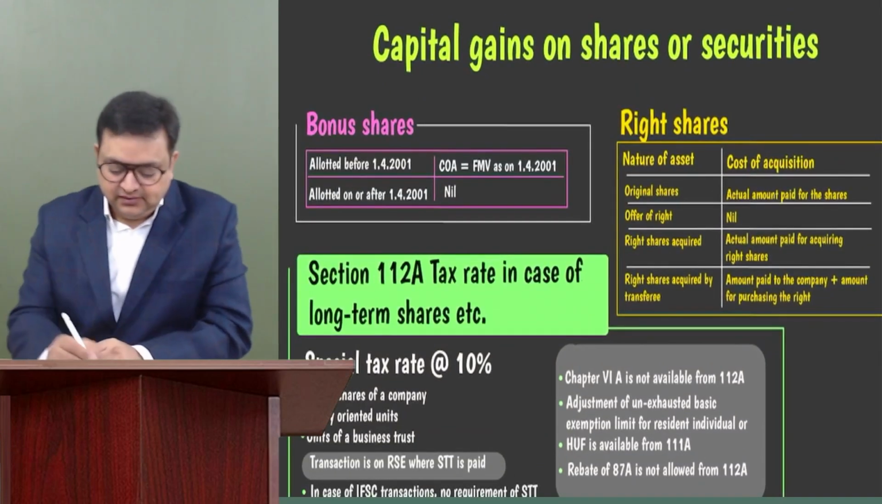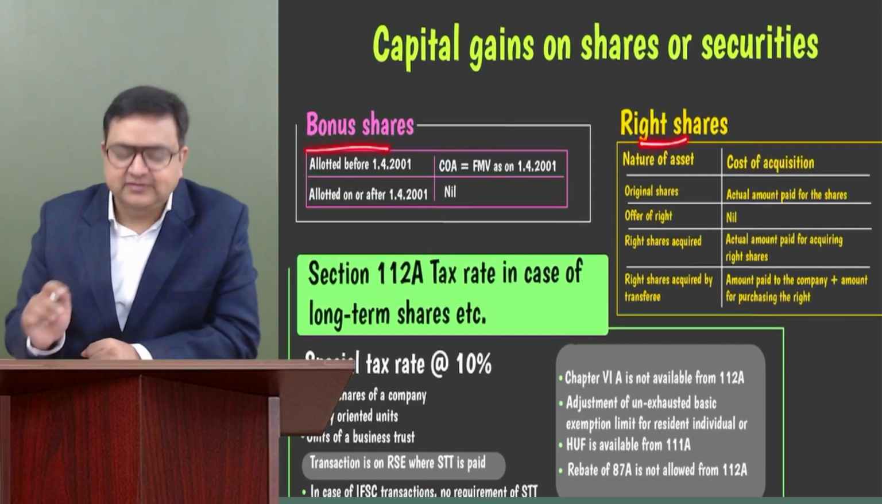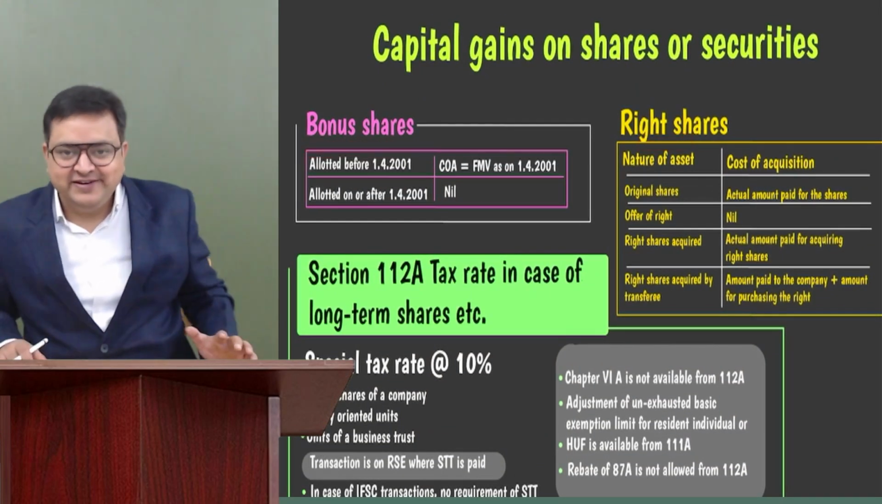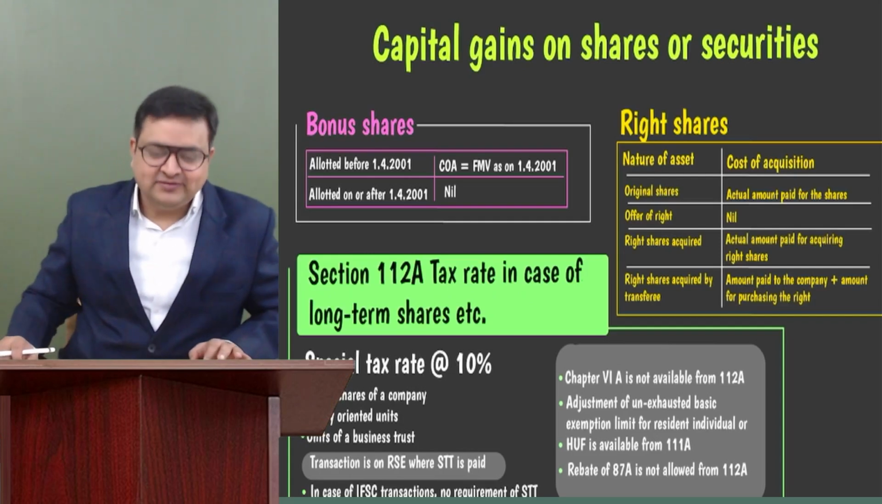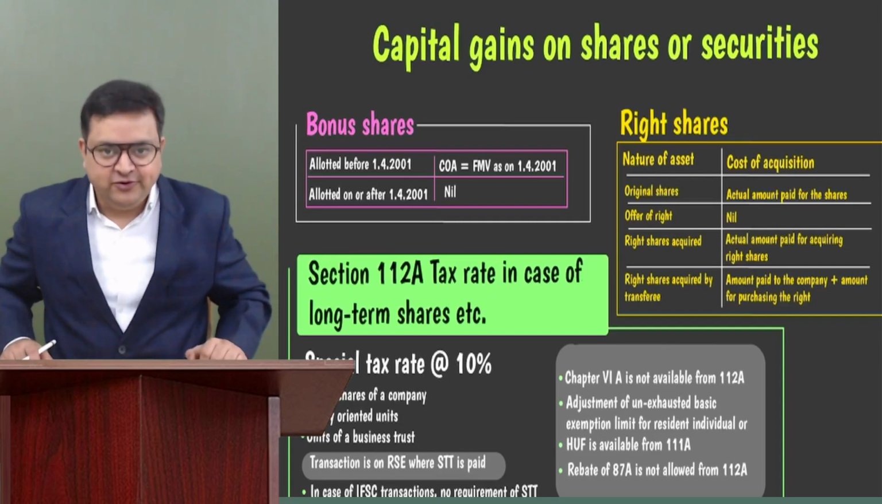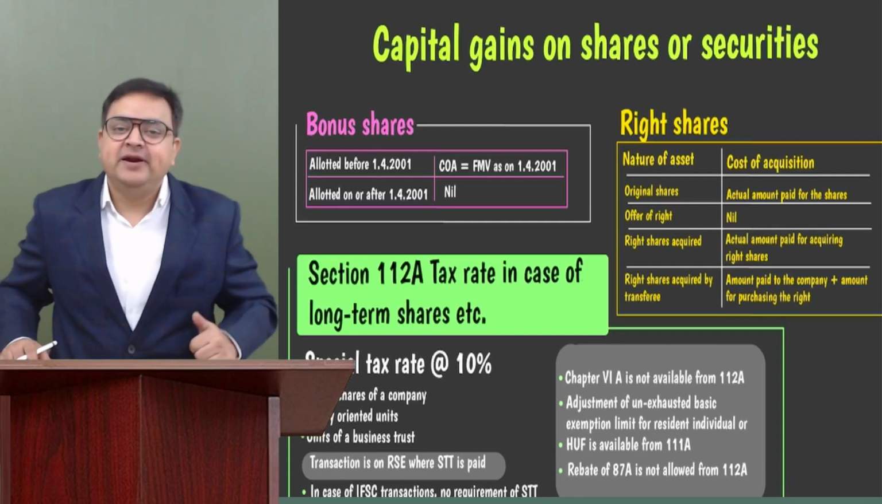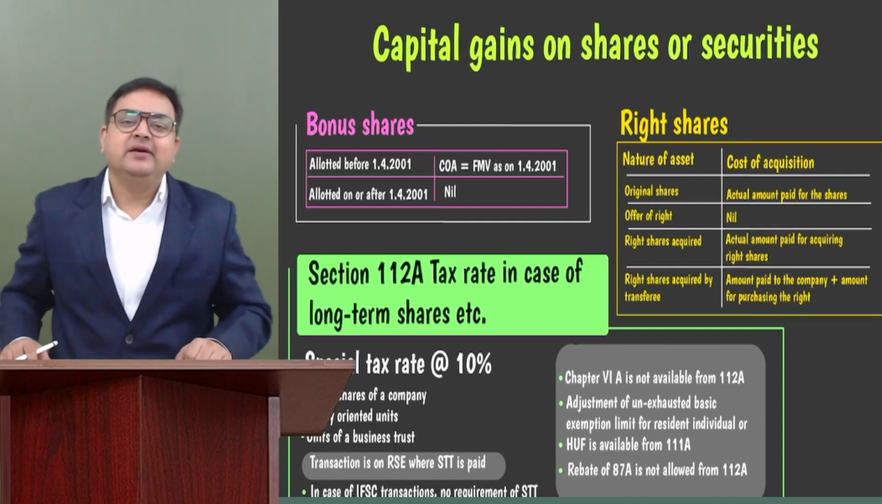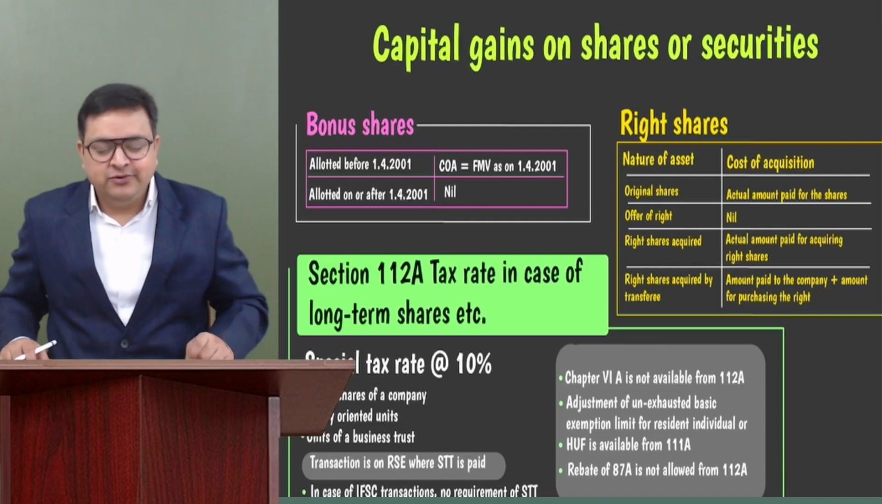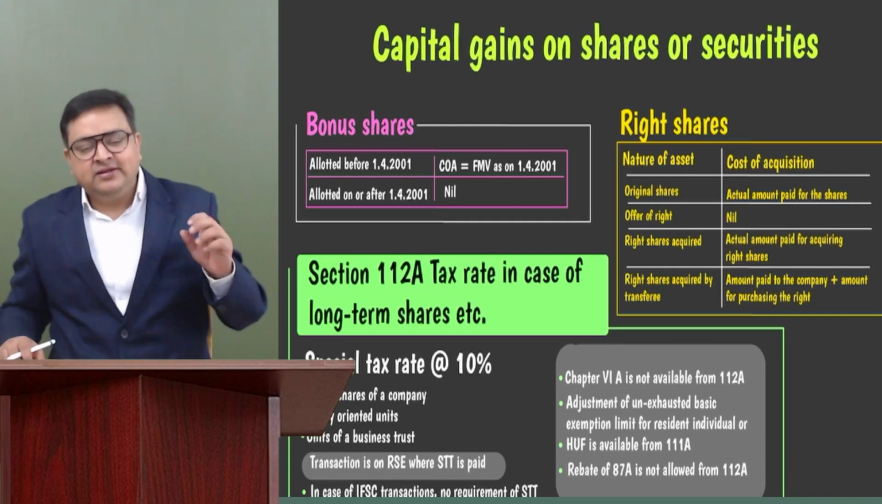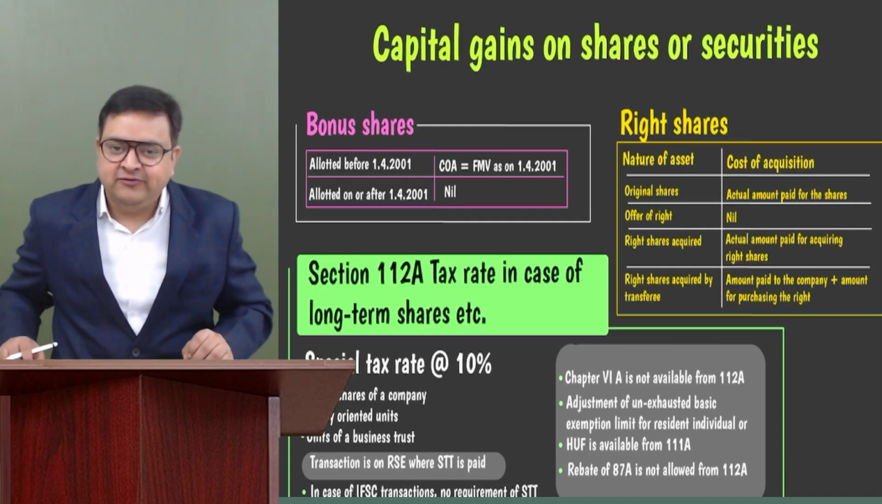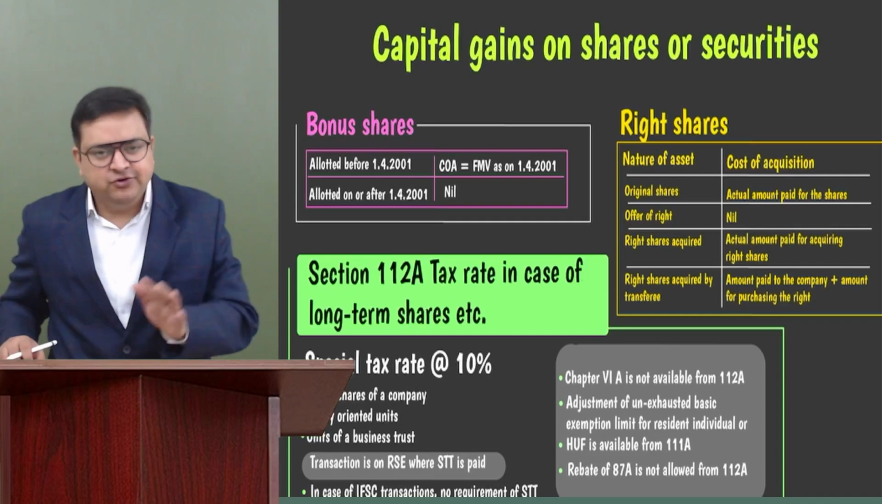See, first bonus shares and then right shares. Bonus shares, you all know bonus shares are allotted free of cost to us. So the cost of acquisition would be zero. But in case the bonus shares are allotted before 1st April 2001, I'm repeating, if the bonus shares are allotted to you before 1/4/2001, then the fair market value as on 1/4/2001 can be taken as the cost. Otherwise, it should be zero.